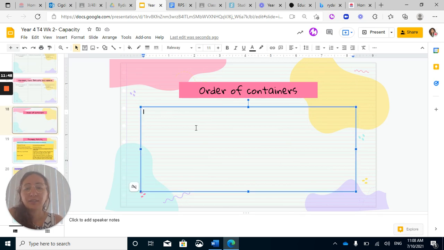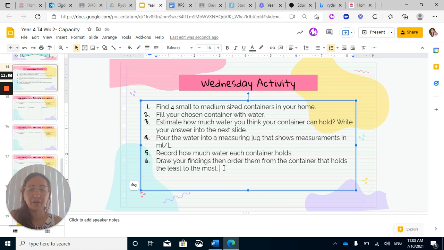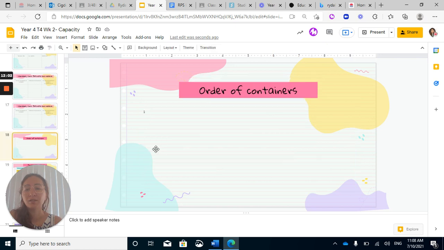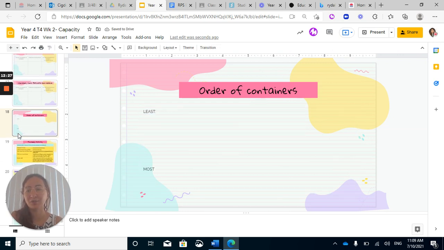Then you can order your containers. The question said up here, draw your findings, then order them from the container that holds the least to the most. So on this page, you're going to put least. So if my vase was the least, then it might have been my drink bottle next, and so on, all the way to the most. So you can fill it in by typing. You can also insert pictures, that's up to you.